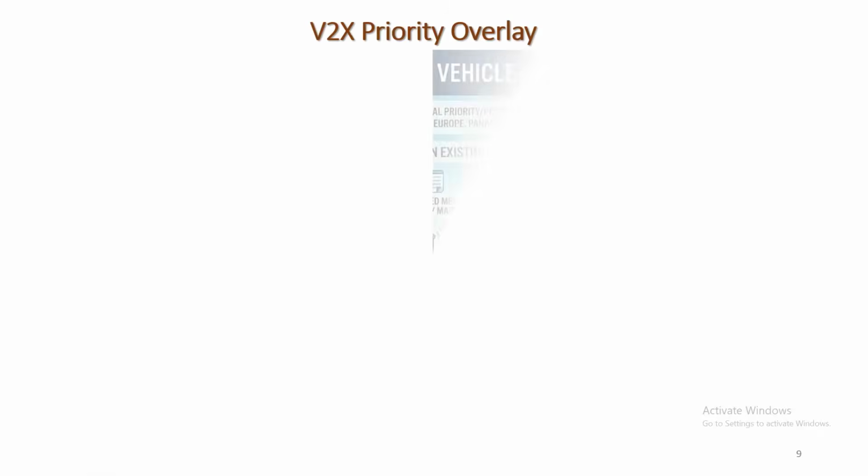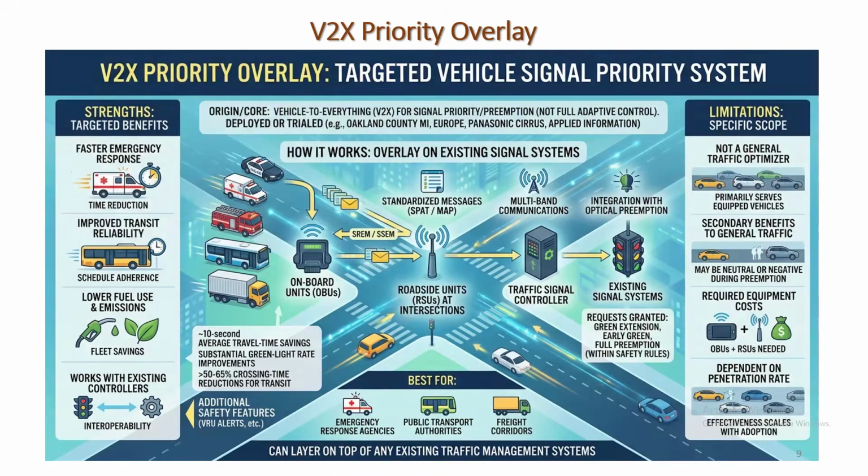If we look at the V2X priority overlay, we can see that it actually targets vehicle signal priority. The strengths of the system are faster emergency response, improved transit reliability, lower fuel use and emissions, and it works with existing controller systems. Interoperability is the best part. It originated from vehicle-to-everything technology for signal priority and preemption, deployed or trialed by Oakland County, Miami, Europe, and various cities.